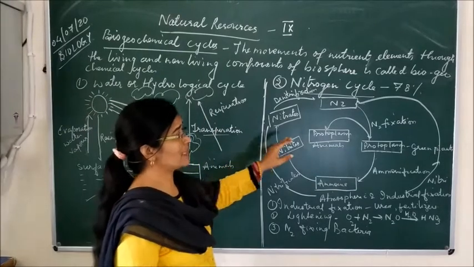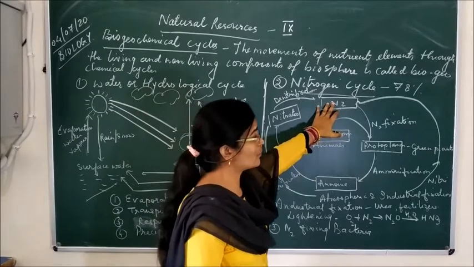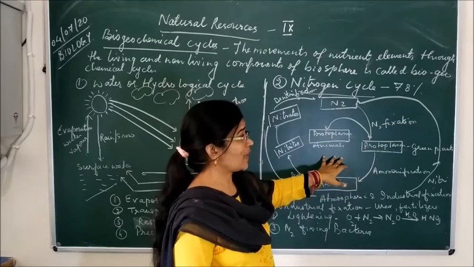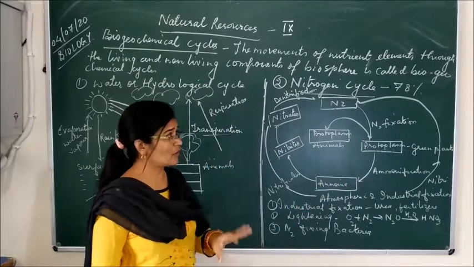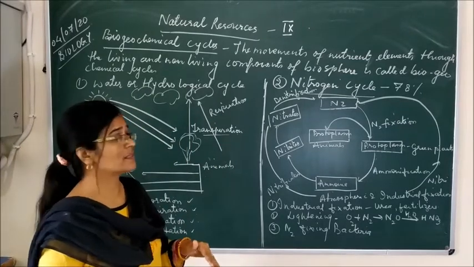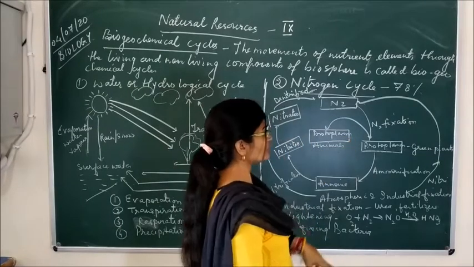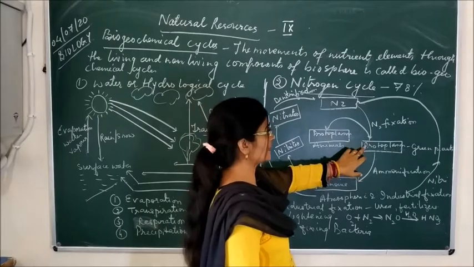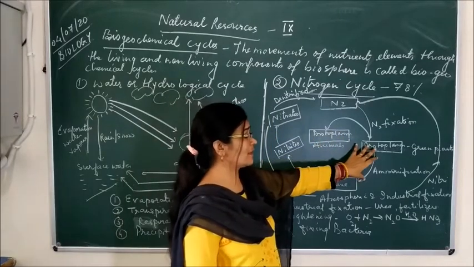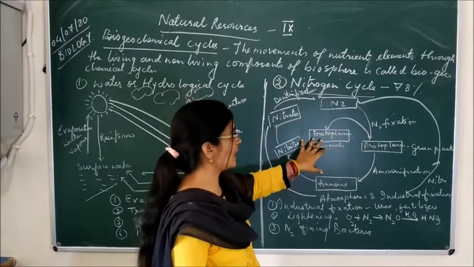In the nitrogen cycle, the nitrogen present in the atmosphere is fixed in green plants in the form of amino acids and proteins. This process of fixing nitrogen from the atmosphere into proteins and amino acids is called nitrogen fixation. After that, these green plants are eaten by animals, so this nitrogen, in the form of protein and amino acid, transfers to the animals.